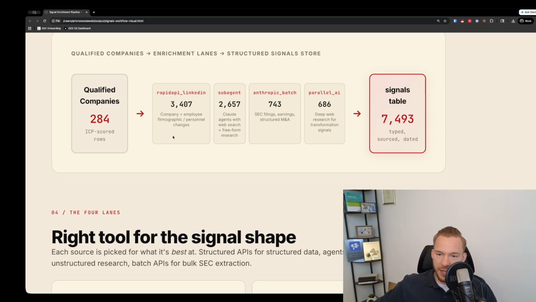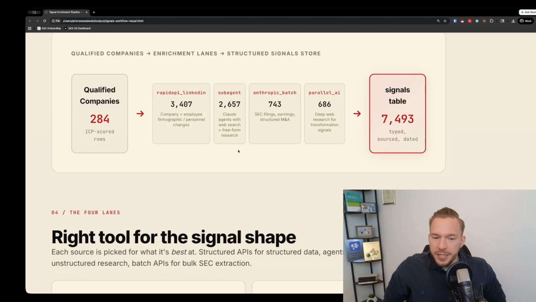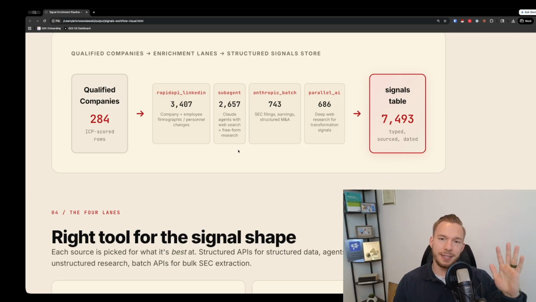Then the second thing is this sub agent. And I think this is a huge, huge hack that I don't think enough people are taking advantage of. You can explicitly tell Claude Code, hey, using Sonnet task sub agents, go do this research. And so instead of paying for an API that is going to charge you per usage, instead of paying for a bunch of AI tokens out of pocket, when you have Claude Code usage, it literally will just use these Sonnet subagents and then just charge you usage instead of charging AI tokens.